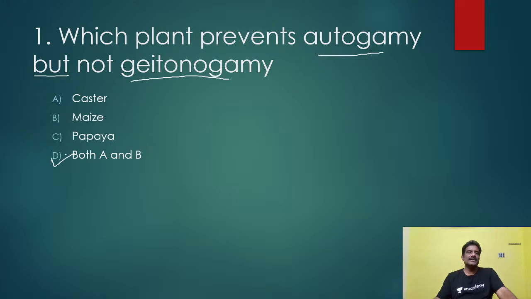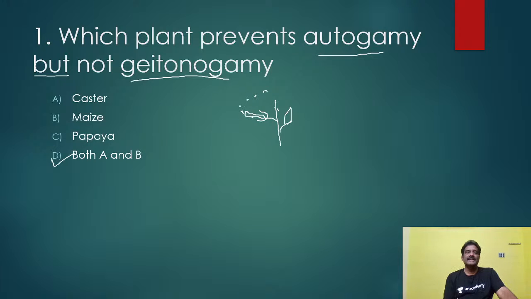Here you have to remember one point. Autogamy means self-pollination in a plant. Pollen grains fall on the female reproductive structure of the same flower.